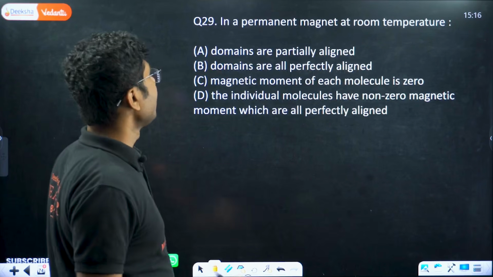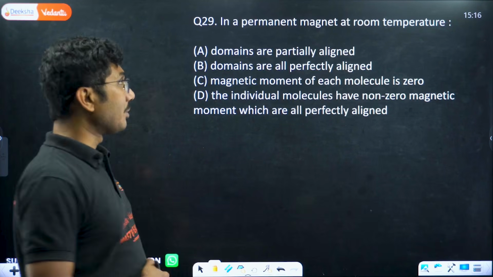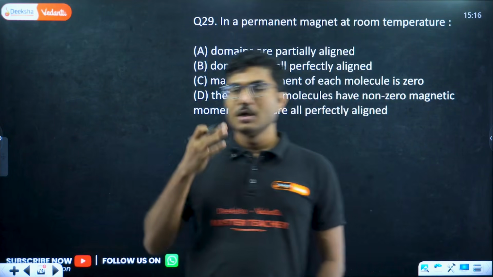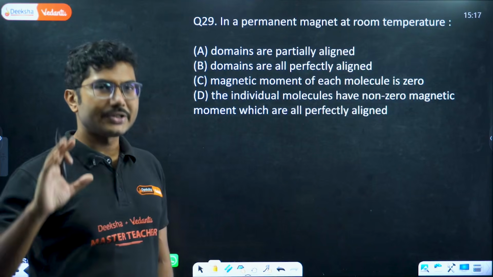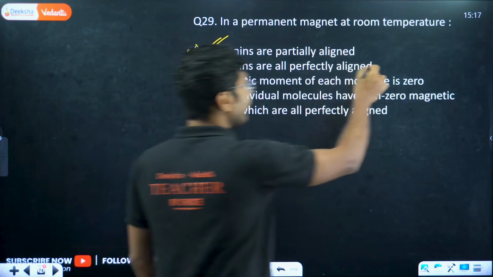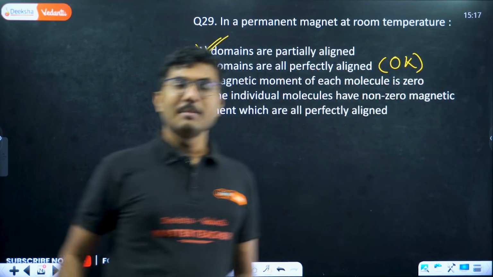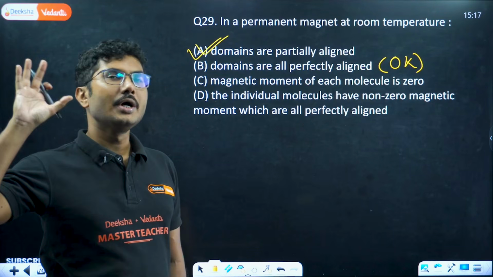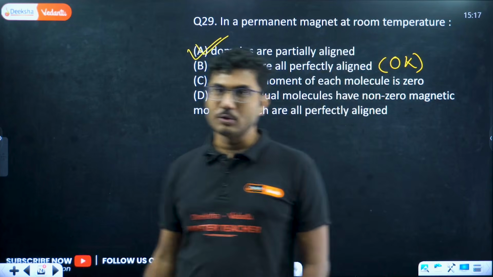Two more questions. In a permanent magnet at room temperature, domains are not perfectly aligned no matter what. It is not a perfect magnet, it's a magnet, but not a perfect one. Domains are partially aligned. At 0 Kelvin, that is absolute 0, domains will be perfectly aligned. Otherwise there will be vibrations of the electrons and vibrations of the atom, and that's why the domains will not be able to perfectly align.